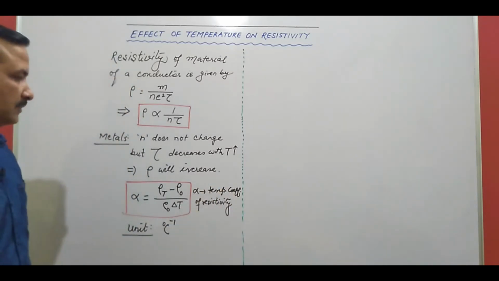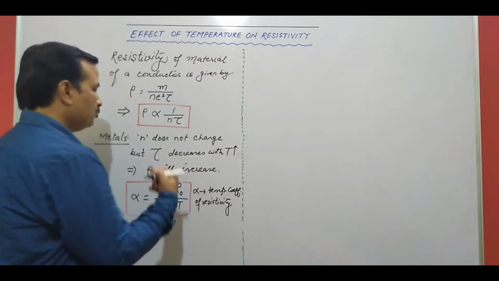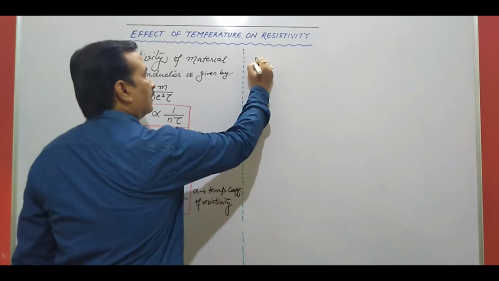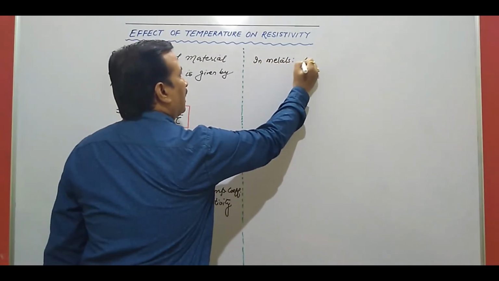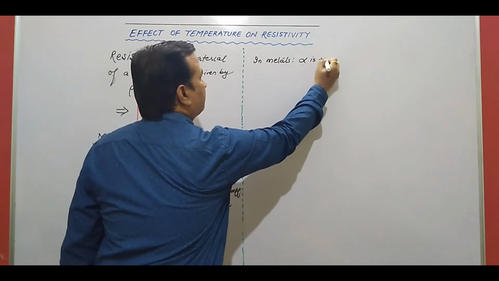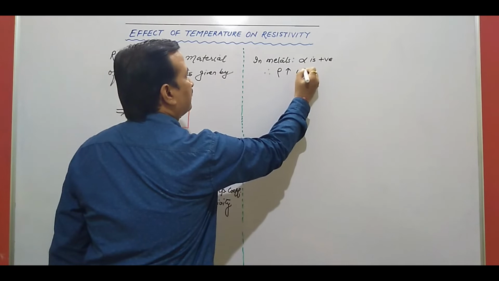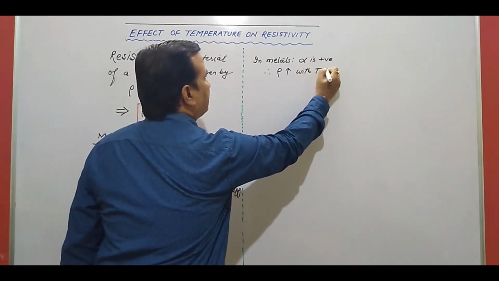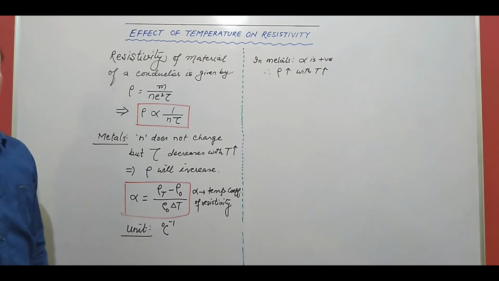Now we will talk about metals. In metals alpha is positive, so therefore rho increases with increase in temperature. Temperature बढ़ाइए, resistivity will increase.